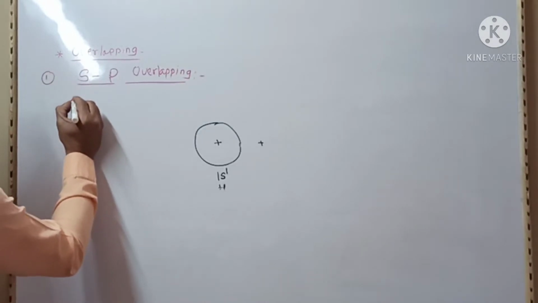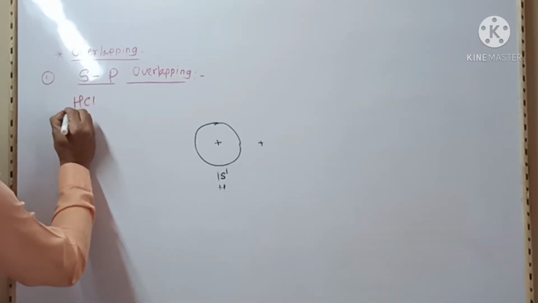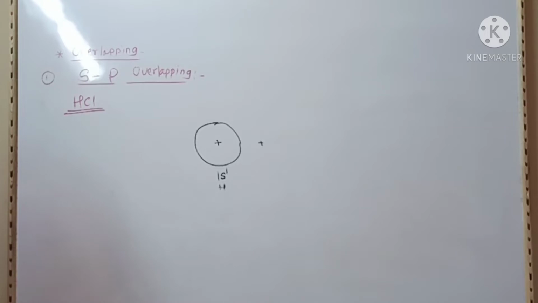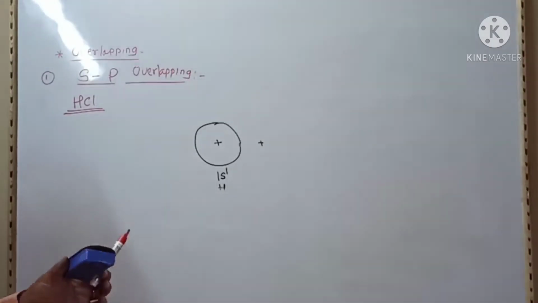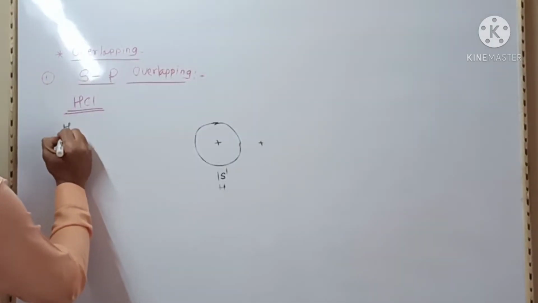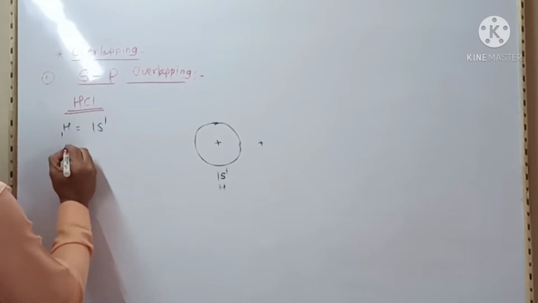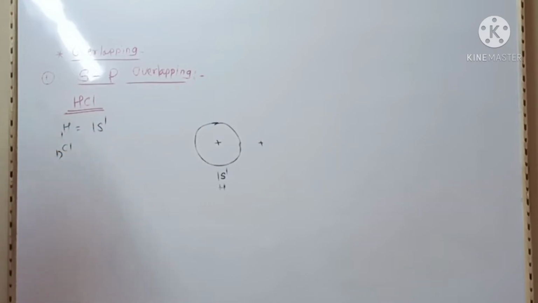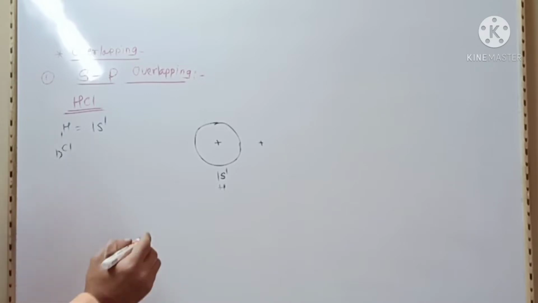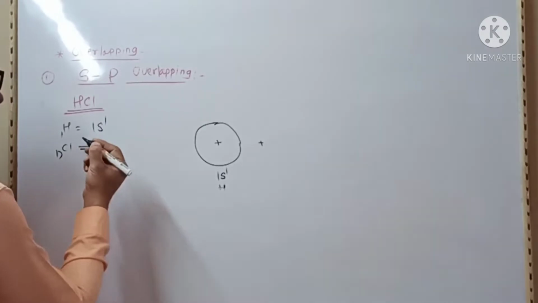For example, the formation of a hydrogen chloride molecule, HCl. The electronic configuration of hydrogen is 1s1, and that of chlorine is 1s2, 2s2, 2p6, 3s2, 3px2, 3py2 and 3pz1.